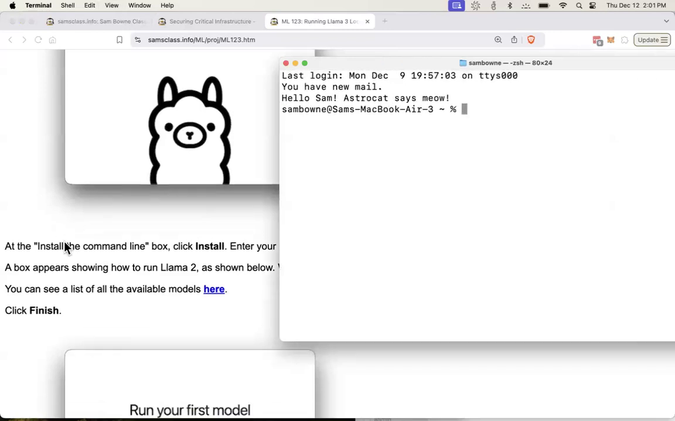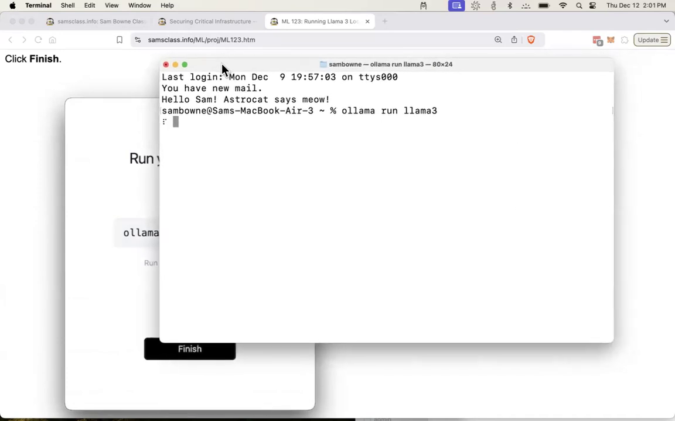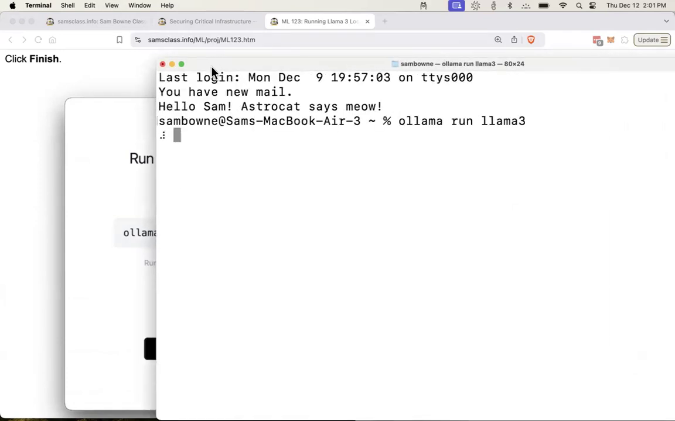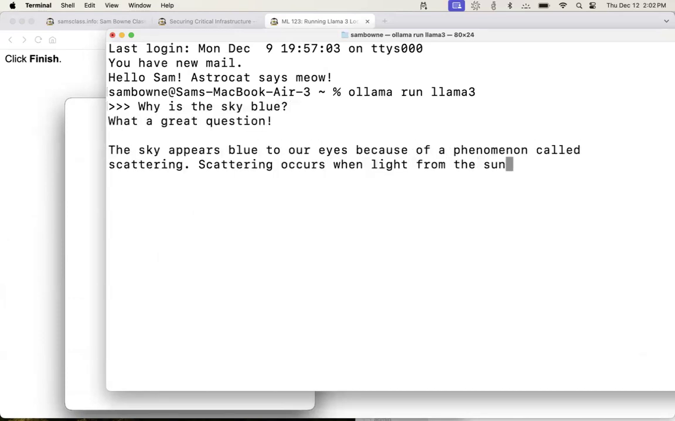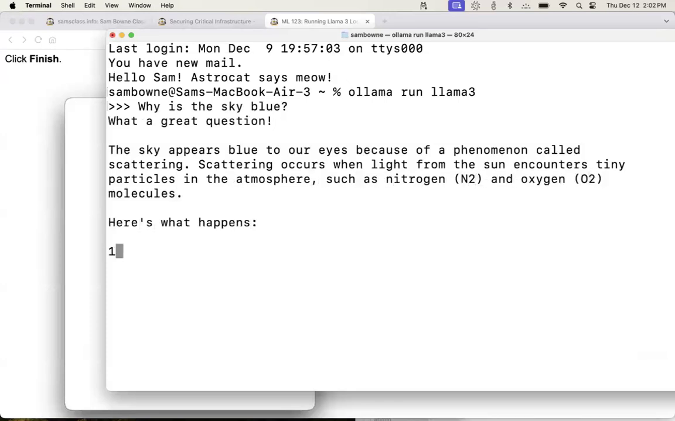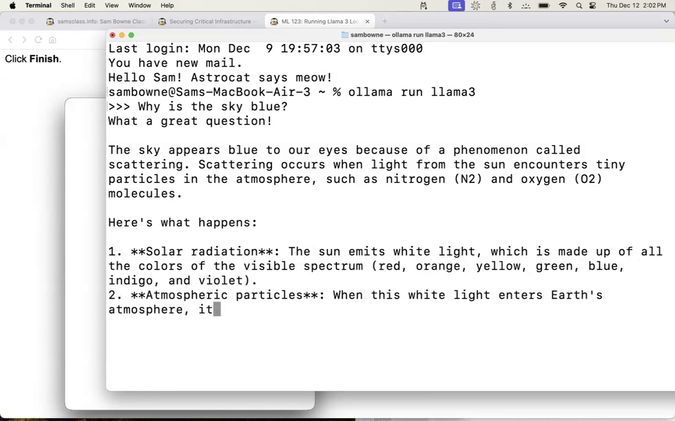So I can, it's Ollama run. And I'm going to run Llama 3, which is a more up-to-date version. And now it's ready to run right here. It's loading up. Okay, and now I can ask it a question like, why is the sky blue? And see, it answers pretty fast, giving me an answer like you might find from Wikipedia, telling me about Rayleigh scattering and stuff. And I think I can stop it with Control C.